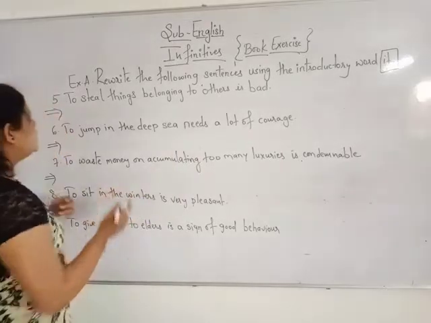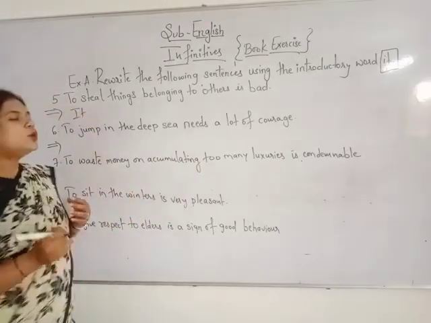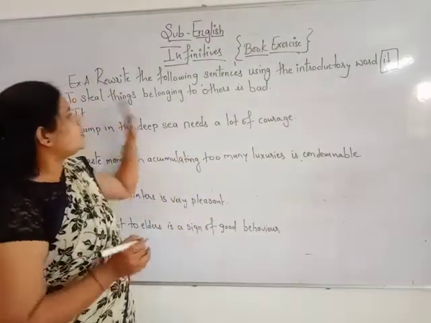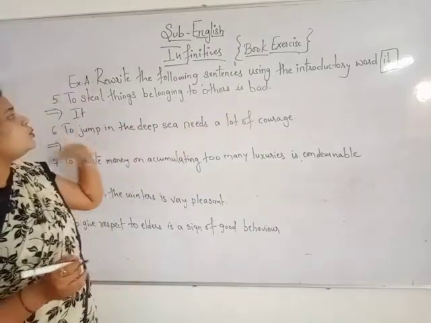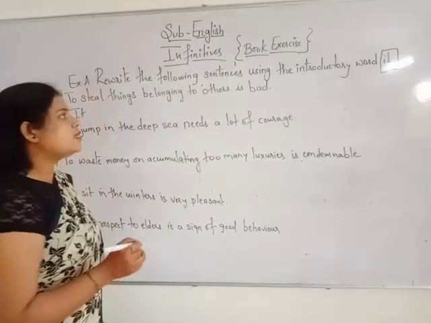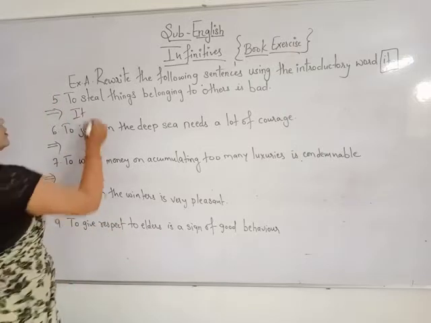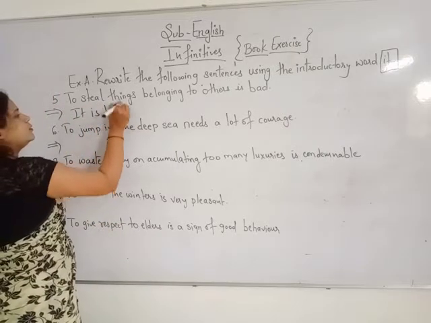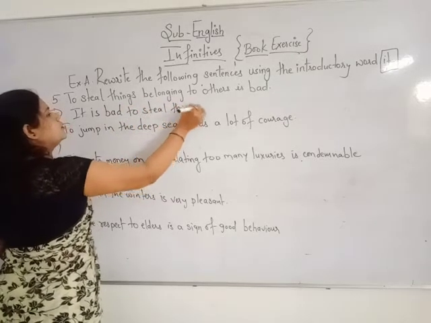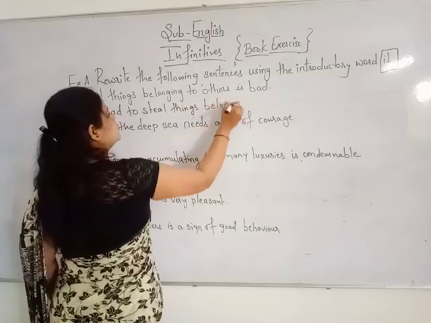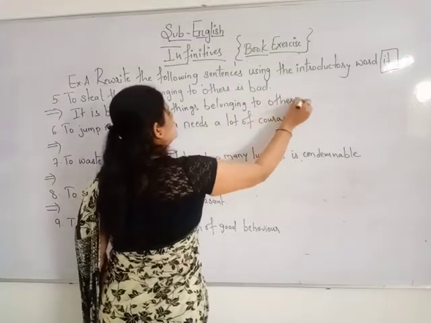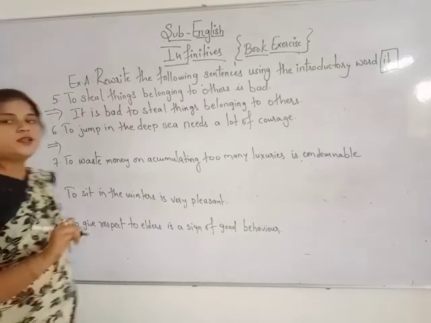So again we will start with it. What will come after it? Beta, just try to frame the sentence. See, it is bad. What? To do what? To steal things belonging to others. It is bad to steal things belonging to others. Okay, this is your answer for the question.